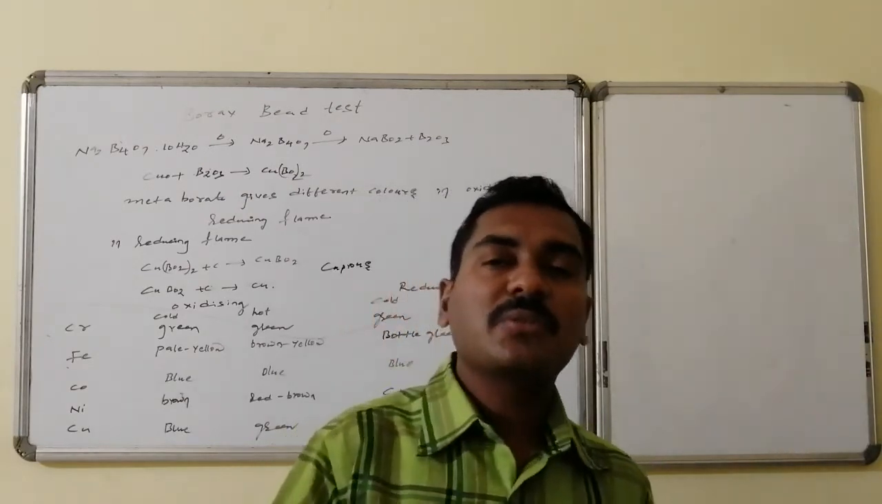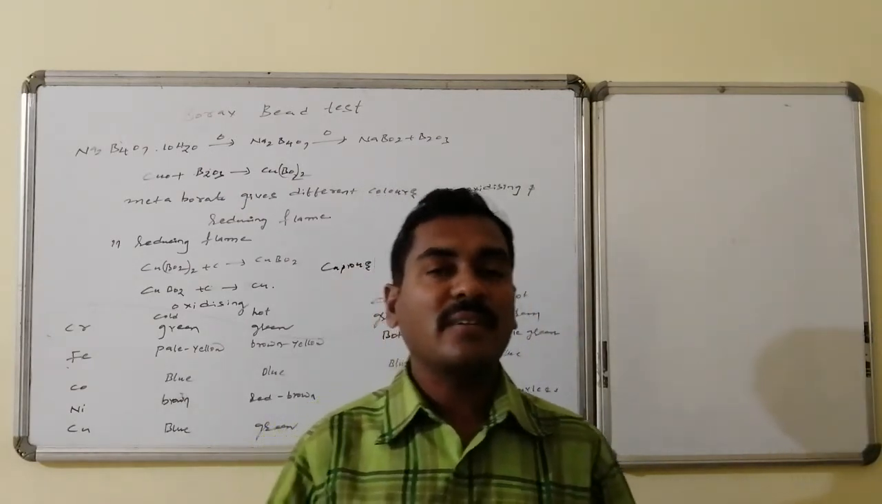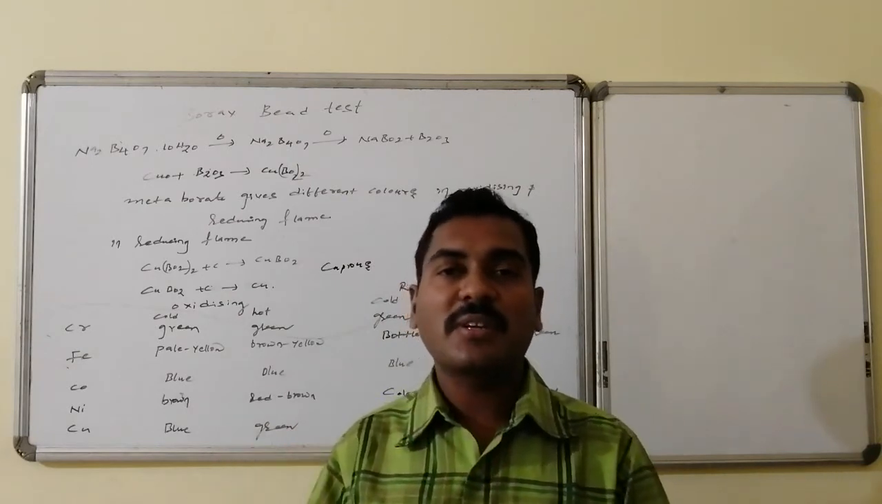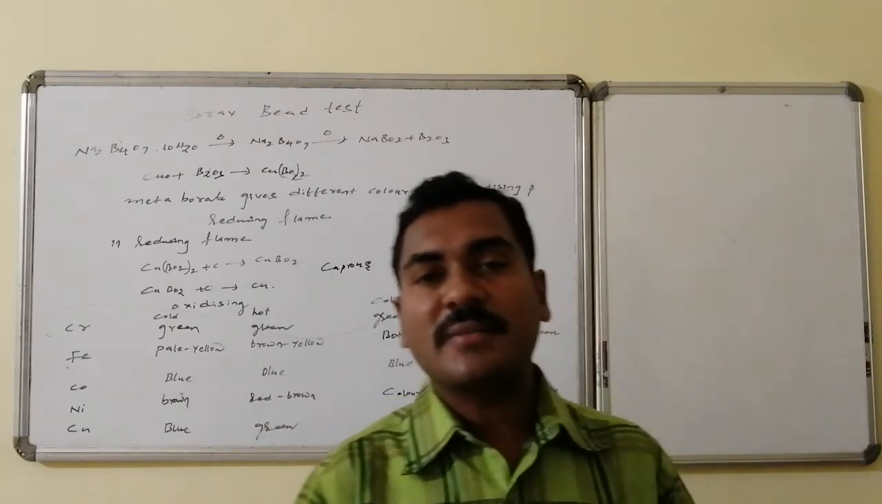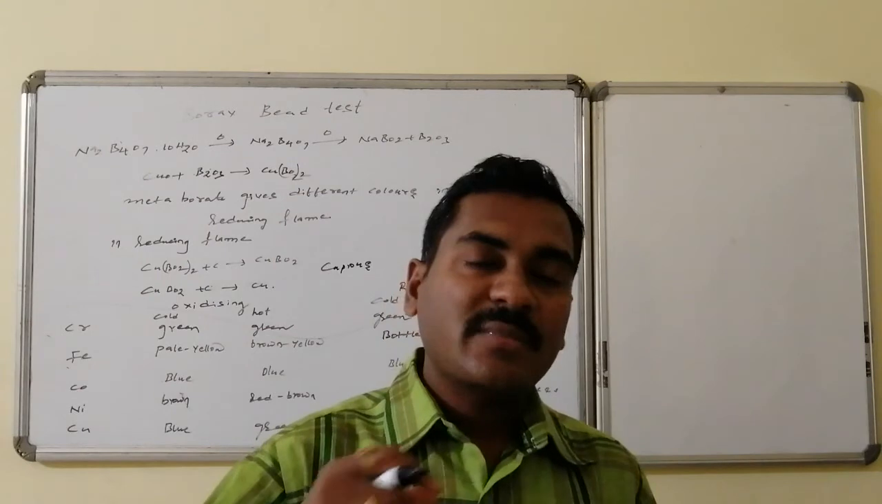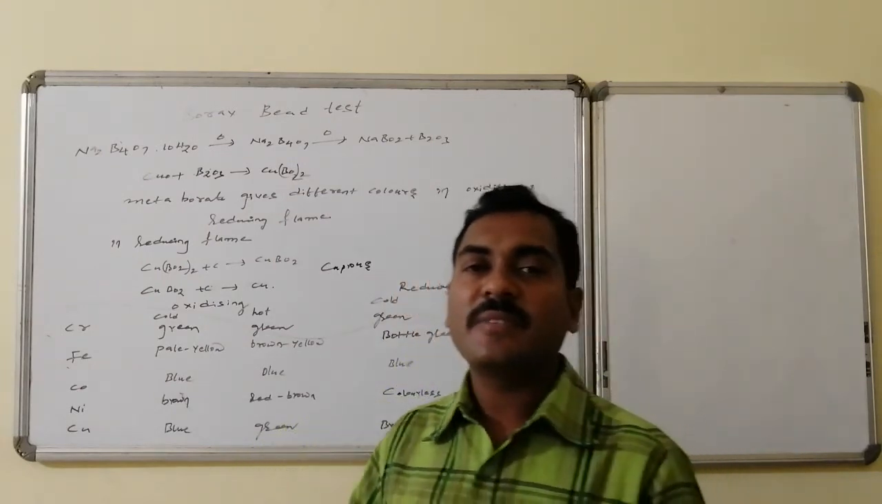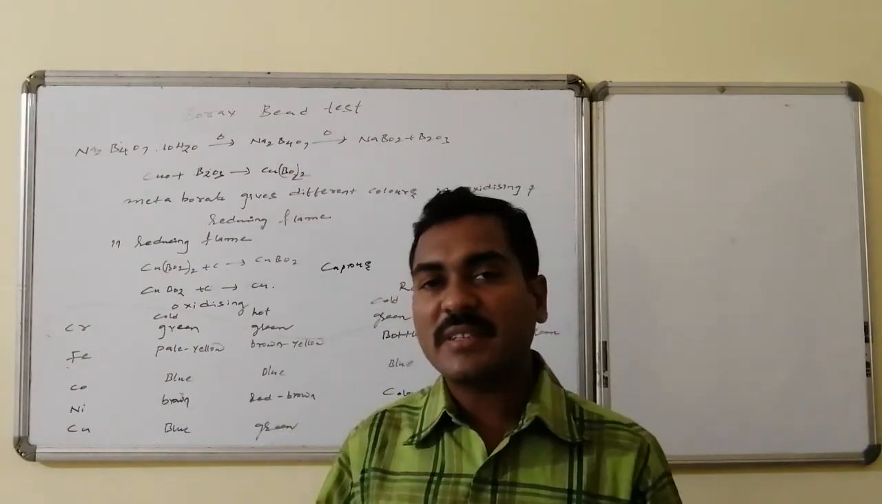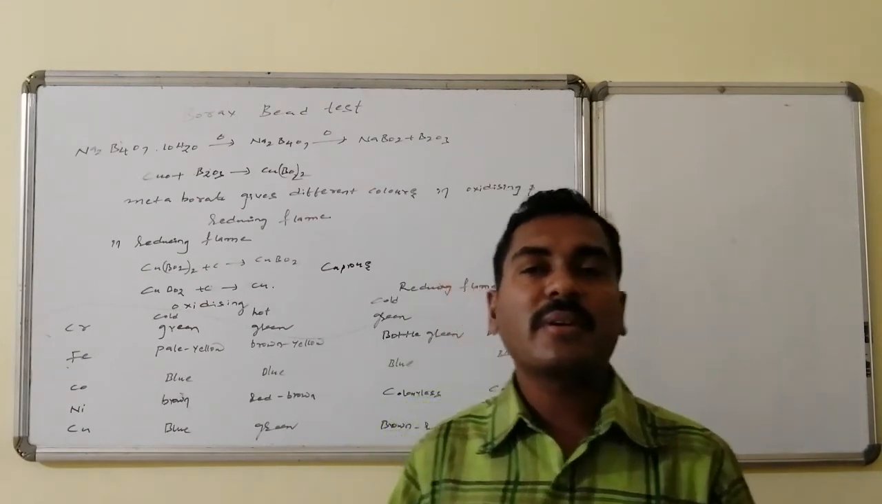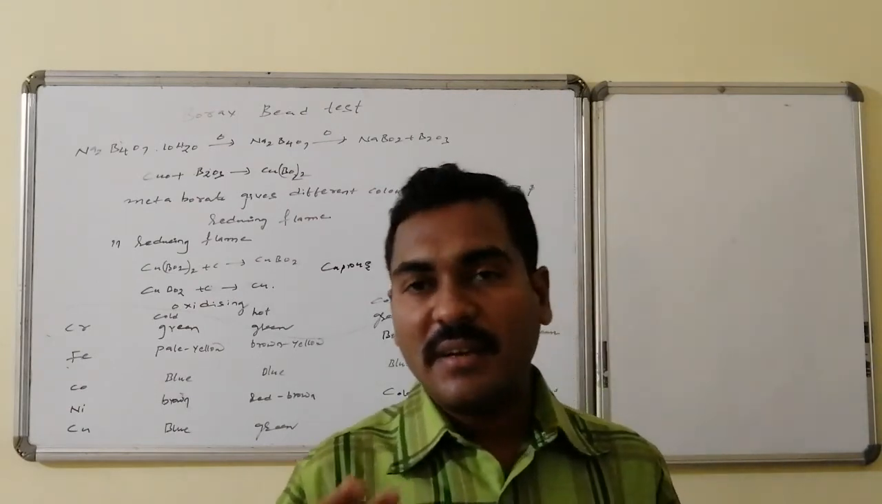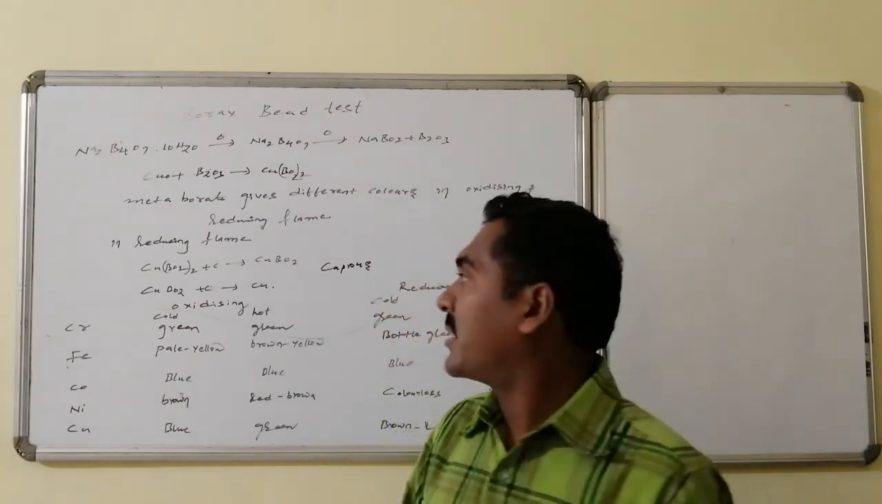When they are exposed to the oxidizing flame, colors are different. When they are exposed to the reducing flame, colors are different. In the reducing flame, what happens is that with the charcoal cavity in which they are present, they react with the carbon because there is less oxygen at high temperature. With the carbon, it undergoes reduction.